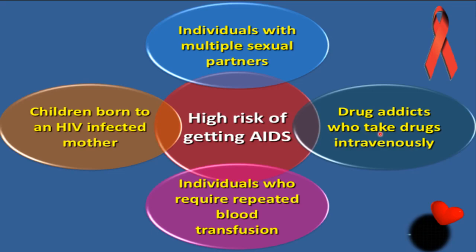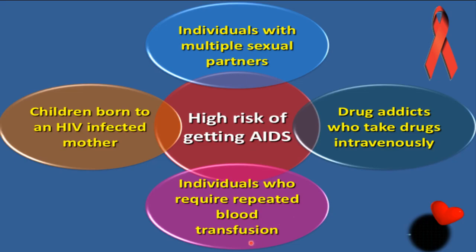for taking the drugs, these addicts can use the same needle again and again, and you know that the used needle is a major reason for the transmission of AIDS. So drug addicts are at high risk. Third, individuals who require repeated blood transfusion.